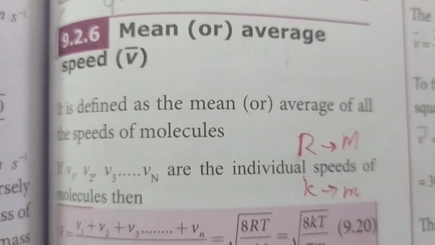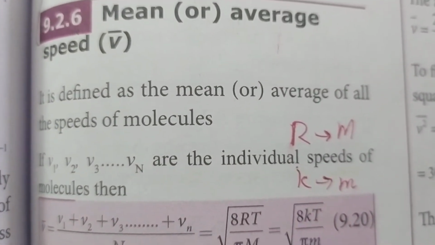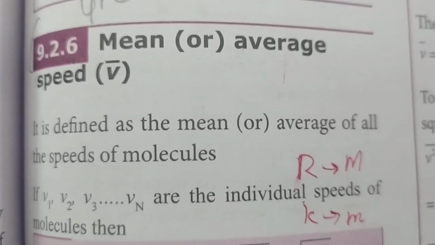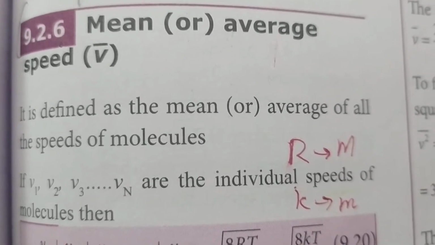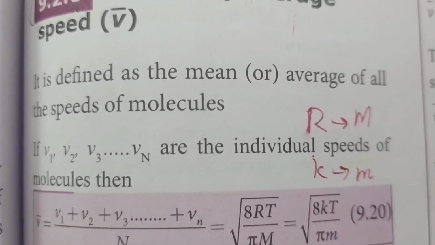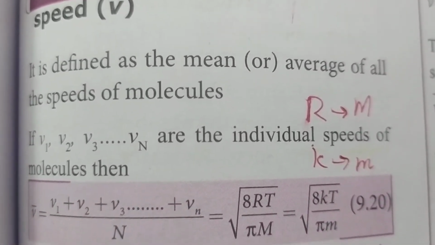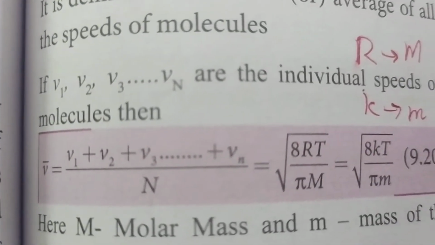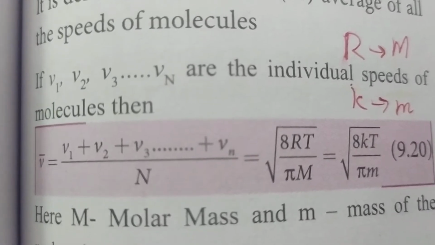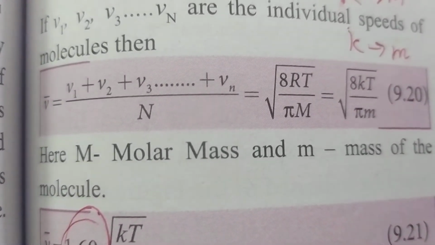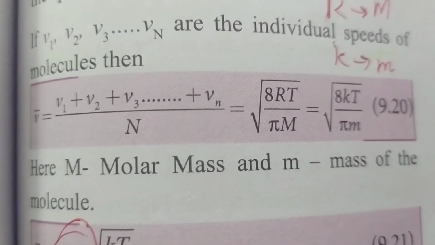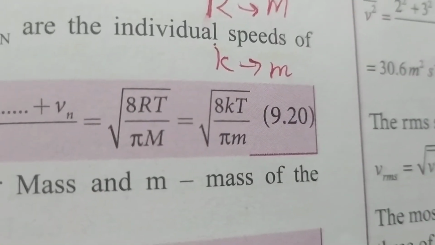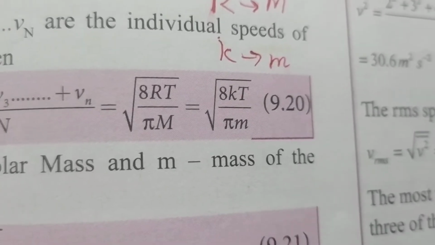Hi girls, now we are going to see about mean or average speed. The symbol is V bar. V bar is the symbol for mean or average speed and is defined as the mean or average of all the speeds of the molecules. Here we are taking the velocities as V1, V2, V3 etc. up to Vn, and you know that the average is the addition of all these velocities divided by the number of molecules. The derivation is not given in your book, just read the equation.